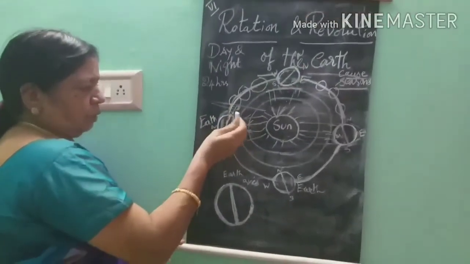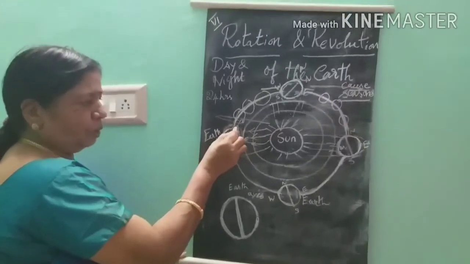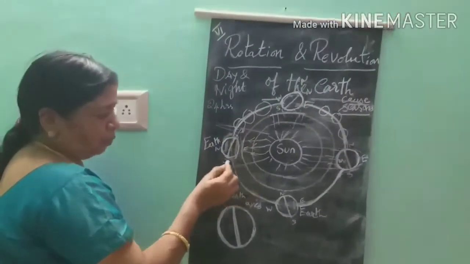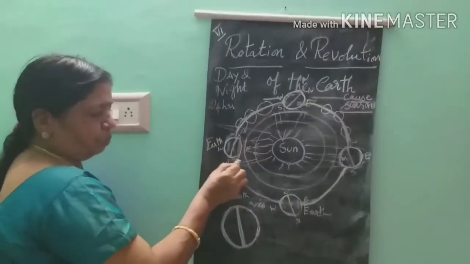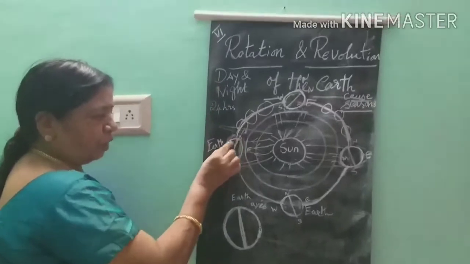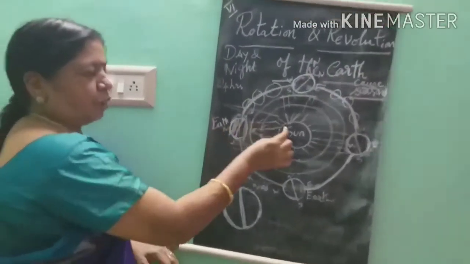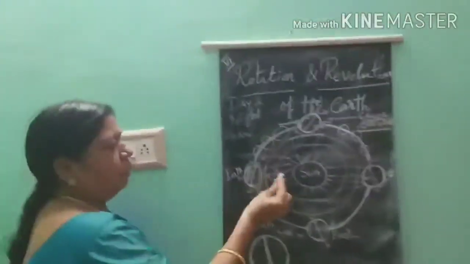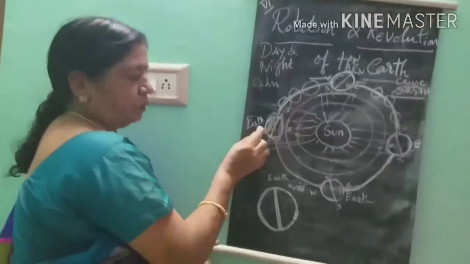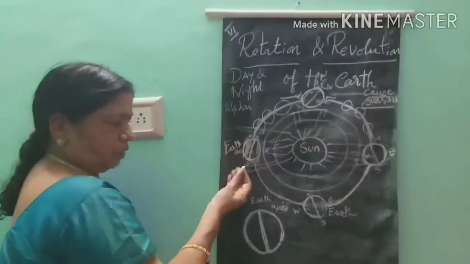Now some part of the North Pole will get a little sunlight, and the southern portion will also get some sunlight. But the western portion of the earth has the winter, and the eastern portion has the hot summer. At the same time, the western portion, where all the countries are located, will have the winter season or rainy season or autumn season, something like that.